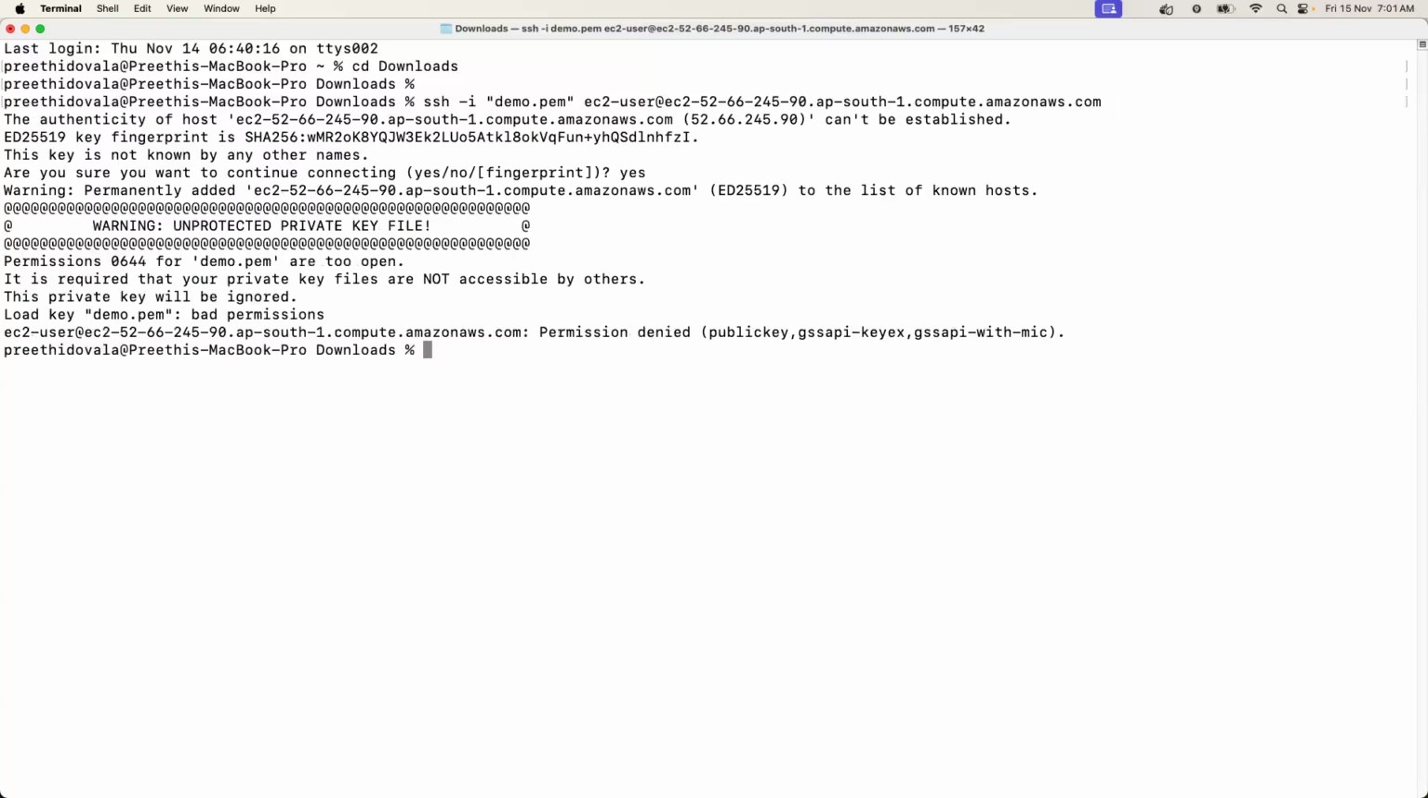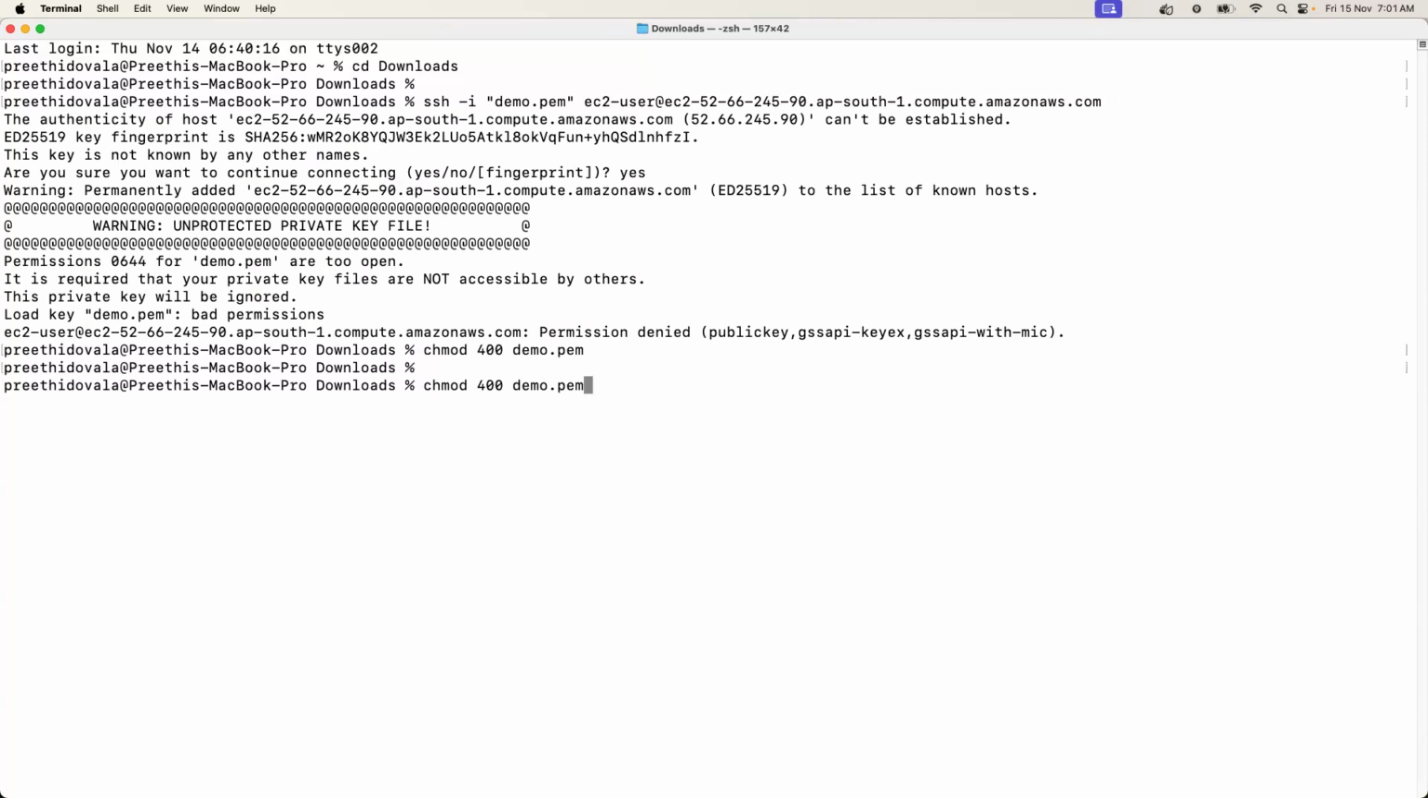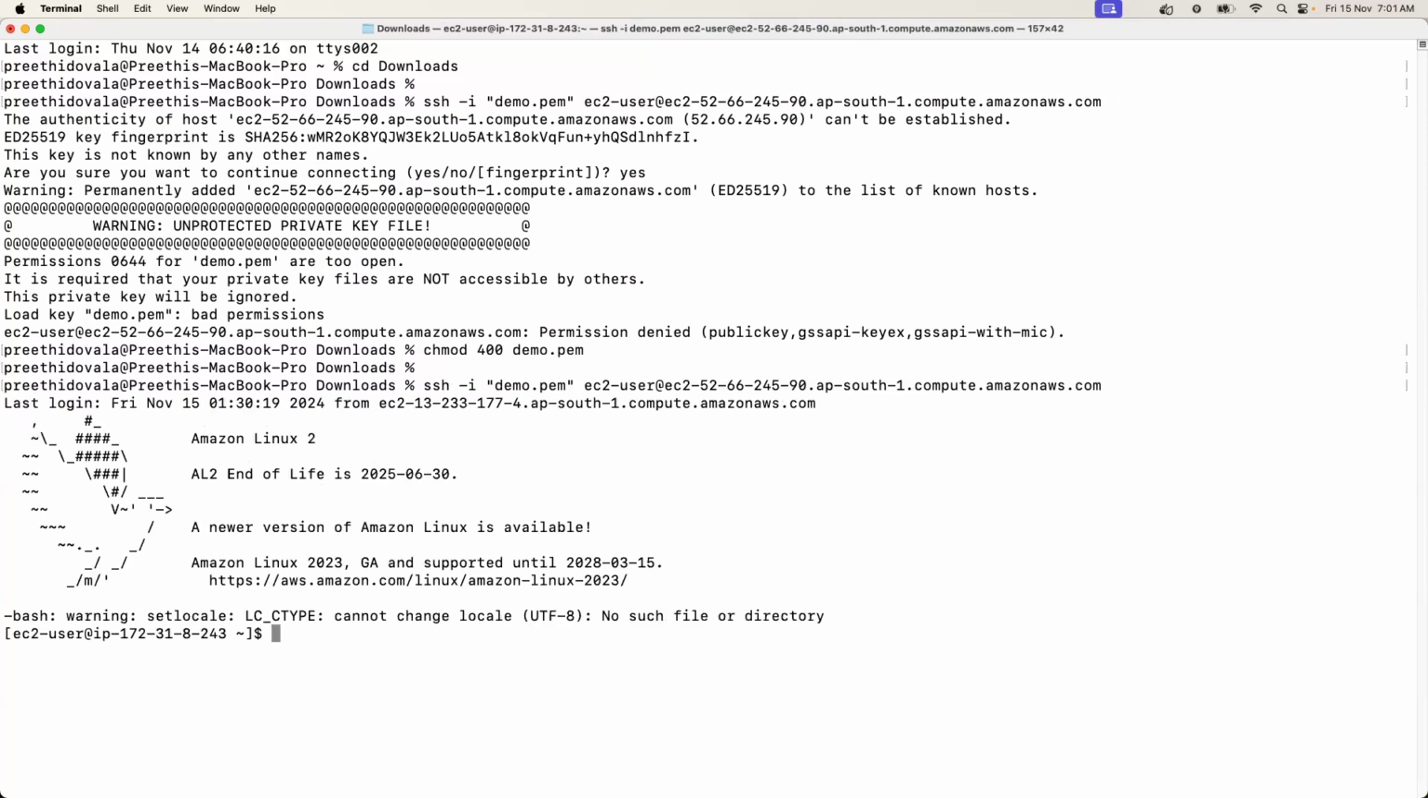It will ask for confirmation, give yes. It says it's unprotected. If you are a Linux person, you might know it. It's about permissions. Again, we will learn it separately, but run this command when you see this error. chmod 400 means you are restricting the permissions. Now again, run the ssh command. You are connected.